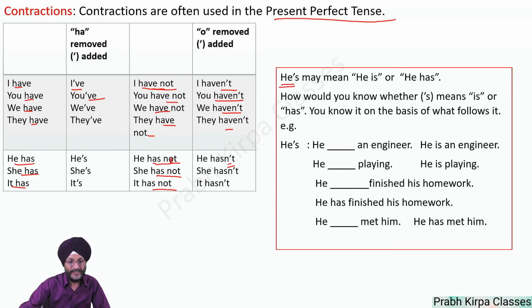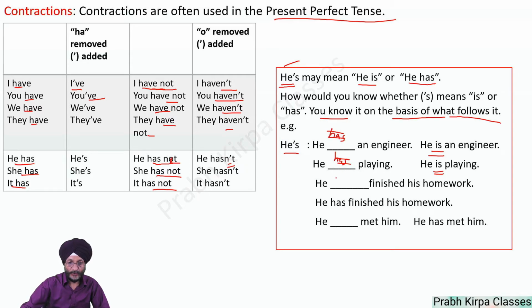Please note that he's may mean he is or he has. How would you know whether apostrophe s means is or has? That is, whenever you see this word he's, it may be he is or he has. You know what it means only on the basis of what follows. That is, "he's an engineer." You cannot use "he has an engineer." You will only use "he is an engineer." You cannot use "he has playing." You will use "he is playing."